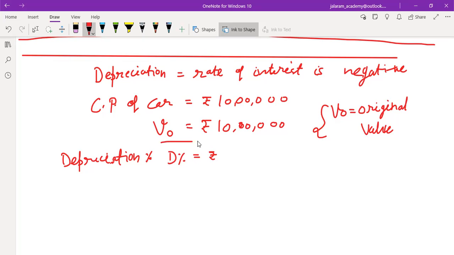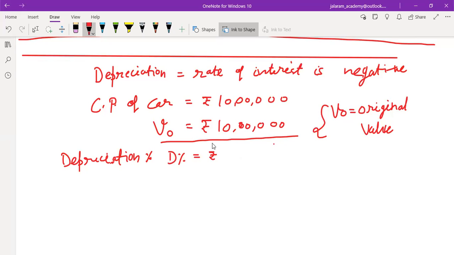If we have bought the car from a company for rupees 10 lakh, first of all we have to buy a policy, an insurance policy which will cover it if there is damage to the car or an accident or any other mishap. So our insurance company will pay us the amount which will be the cost of the car at that time, by decreasing the depreciation. So this is the meaning of depreciation. Depreciation means the value which decreases.